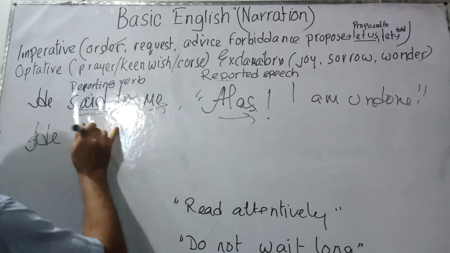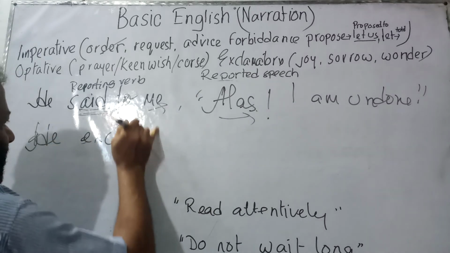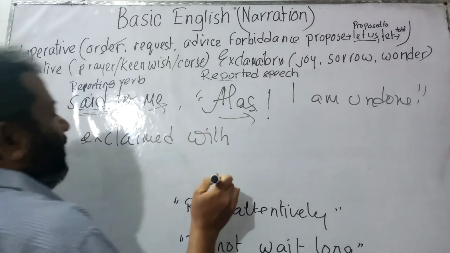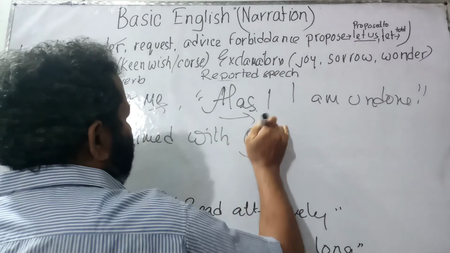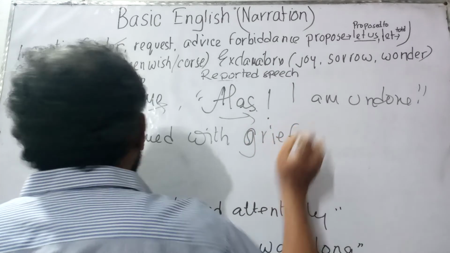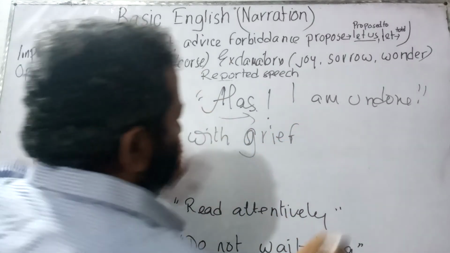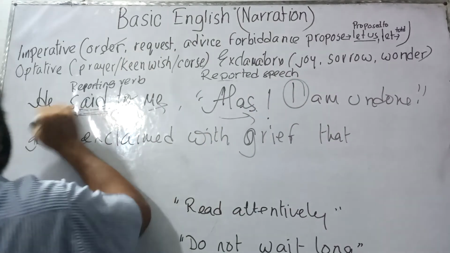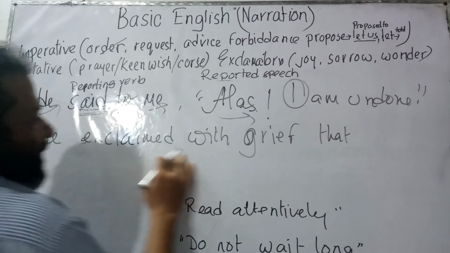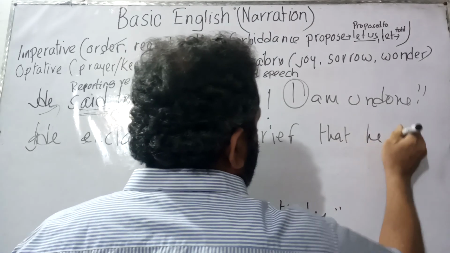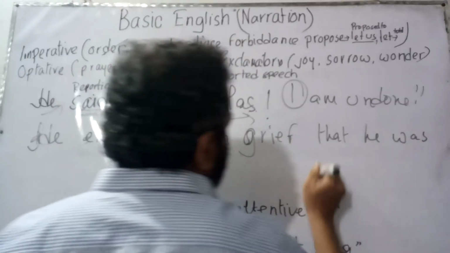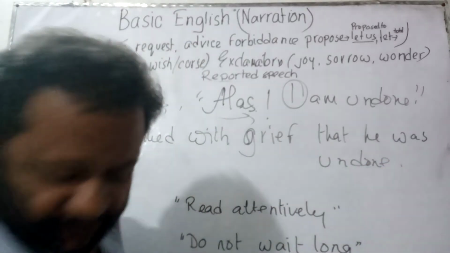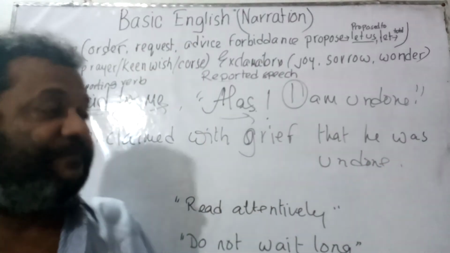He exclaimed, E-X-C-L-A-I-M-E-D, with sorrow or grief. He exclaimed with G-R-I-E-F. He exclaimed with grief that. This word "I" would follow this subject "he". So he exclaimed with grief that he, "am" would be turned into "was". He was undone. He exclaimed with grief that he was undone.